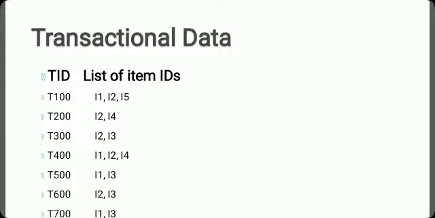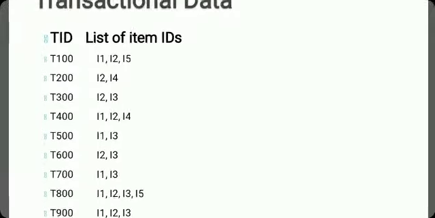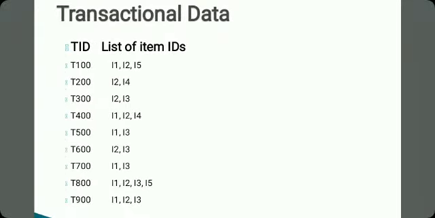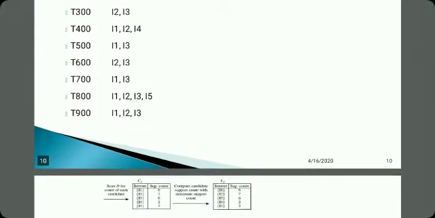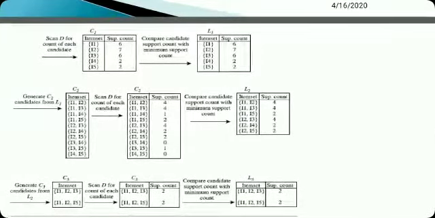This is the transactional data: these are the transactions and the list of items purchased during each transaction. Like T300 gives the purchased items I1, I2, I5. Then T200 gives the purchased items I2 and I4. Likewise, we have to mine these frequent patterns according to the Apriori algorithm, using join and prune, with minimum support count 2.